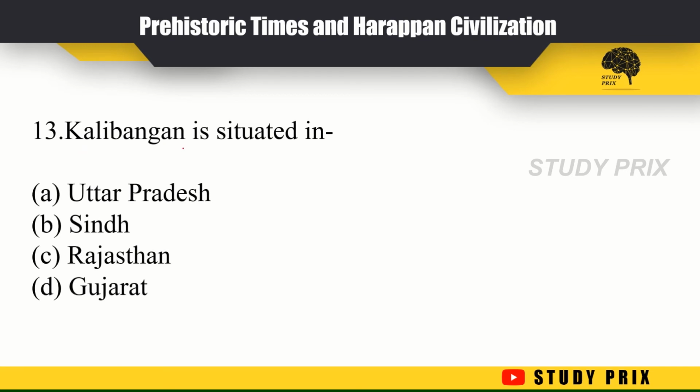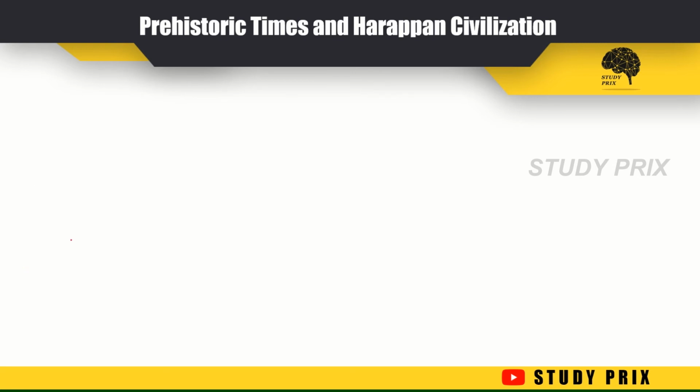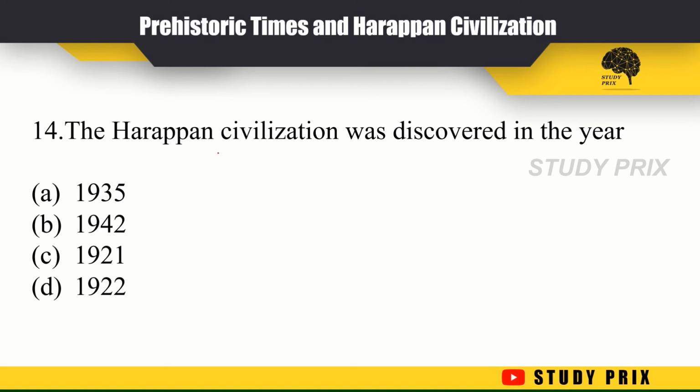Next question. Kalibangan is situated in. We already know Kalibangan is situated in Rajasthan, so the right answer is option C, Rajasthan. The next question. The Harappan civilization was discovered in the year. Options are 1935, 1942, 1921, 1922. The Harappan civilization was found in the year 1921.